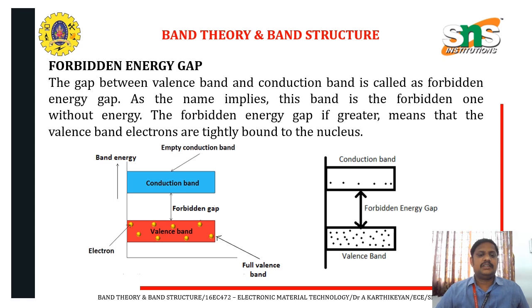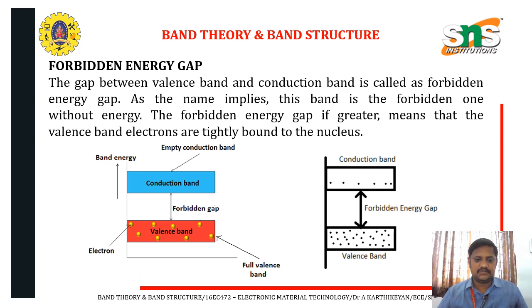The gap in between the valence and the conduction band is called the forbidden energy gap. As the name implies, the band is forbidden, without energy, so there are no energy states available in the gap. If the forbidden energy gap is greater, it means the valence band electrons are tightly bonded to the nucleus. So here we have the valence and the conduction bands with a high forbidden gap.